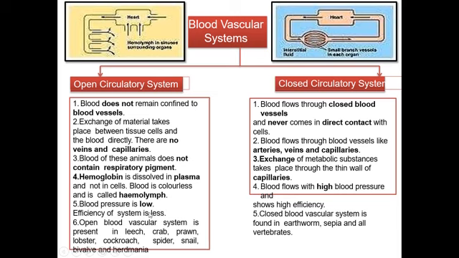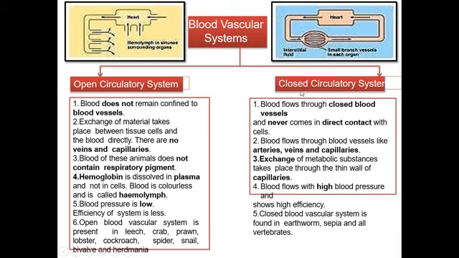That's why the blood pressure is very low in this open circulatory system. Unlike this, in the closed circulatory system the blood flows with higher blood pressure. Open blood vascular system is present in leech, crab, prawn, lobster, cockroach, spider, snails, and different types of animals.